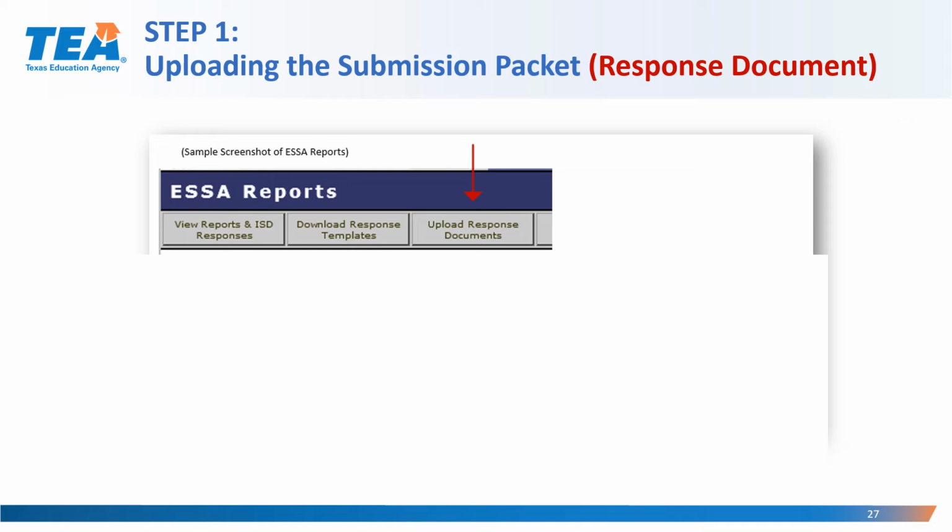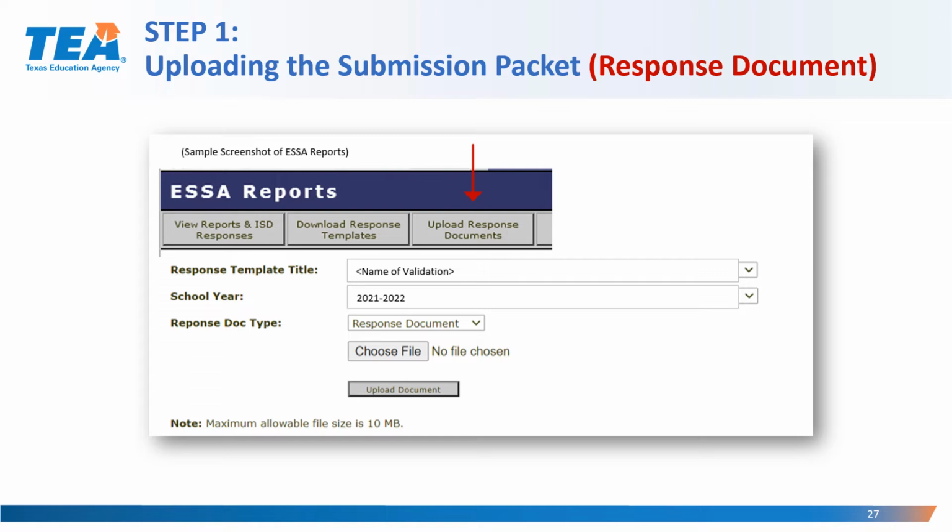To upload the submission packet, you will need to access the ESSA Reports application and locate the Upload Response Documents button towards the top of the screen. Click on the Upload Response Documents from the menu so that the menu items can appear. For Response Template Title, you will select the name of the random validation item that you have been selected to submit documentation for. For school year, you will select 2021-2022. For the response doc type, you will select Response Document for your submission packet.